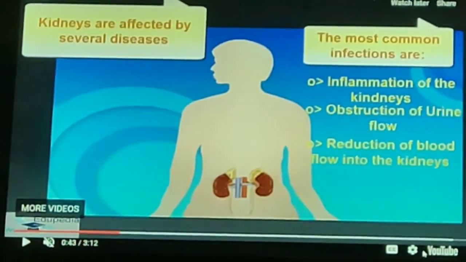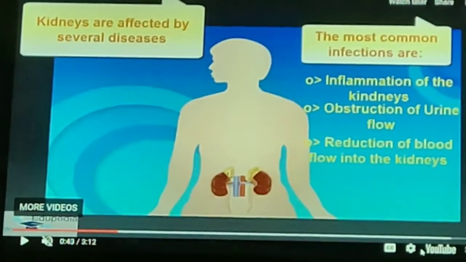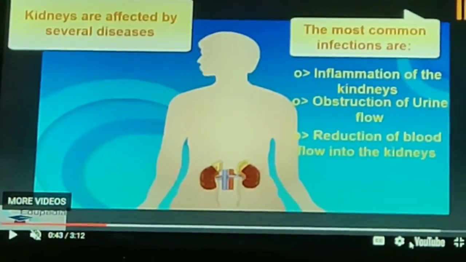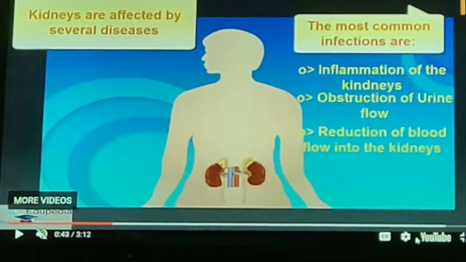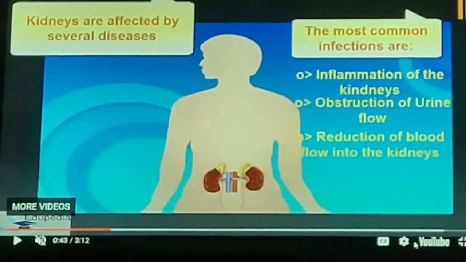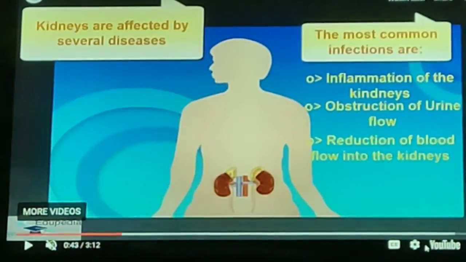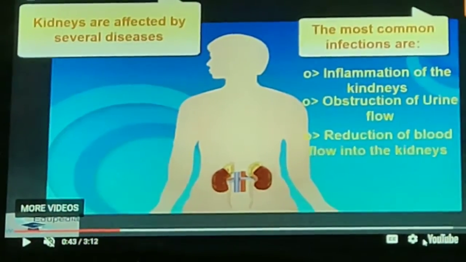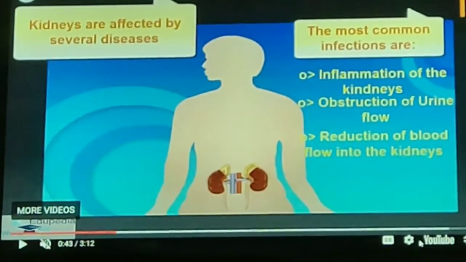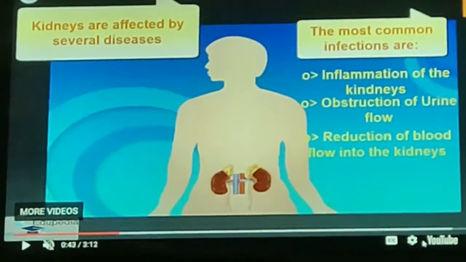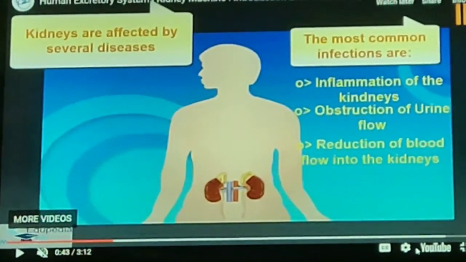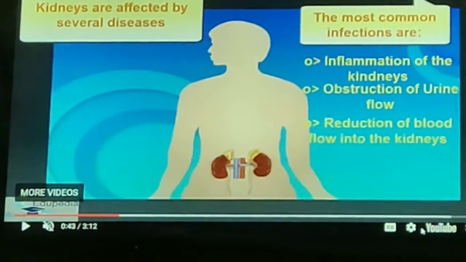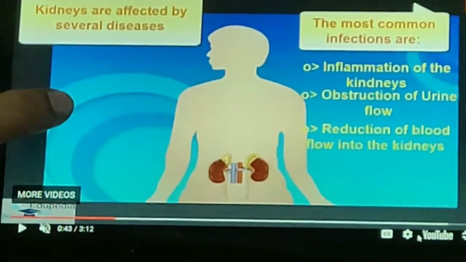Kidneys are vital organs for survival. Several factors like infection, injury, or restricted blood flow to the kidney reduce the activity of the kidney. This leads to the accumulation of poisonous waste in the body, which can even lead to the death of the person. The most common problems are inflammation of the kidneys, obstruction of urine flow, and reduction of blood flow into the kidneys. In case of kidney failure, an artificial kidney can be used.